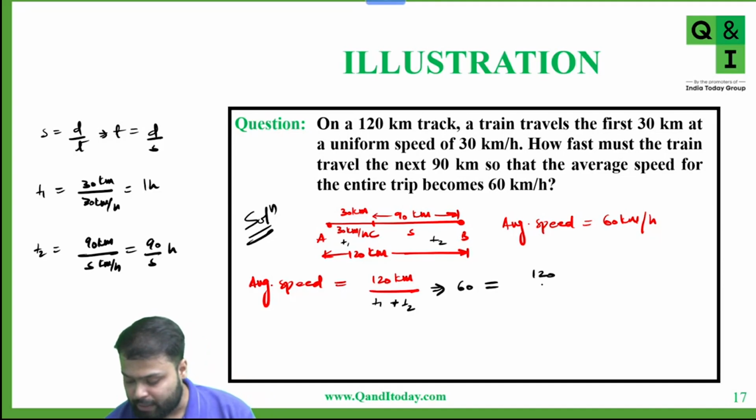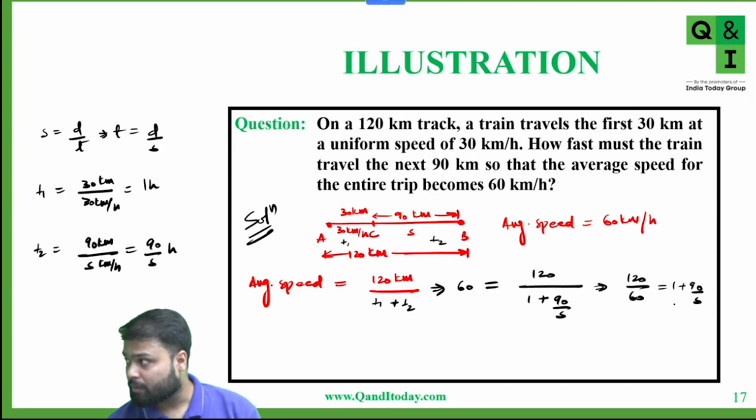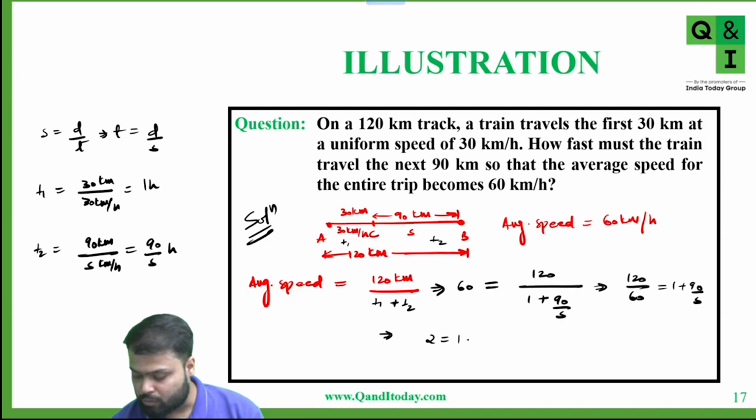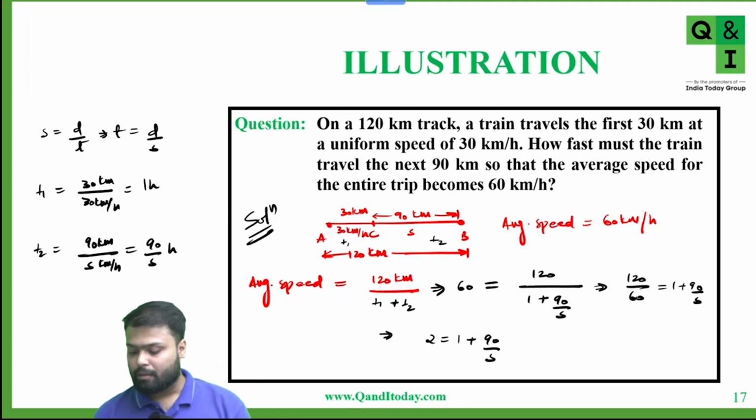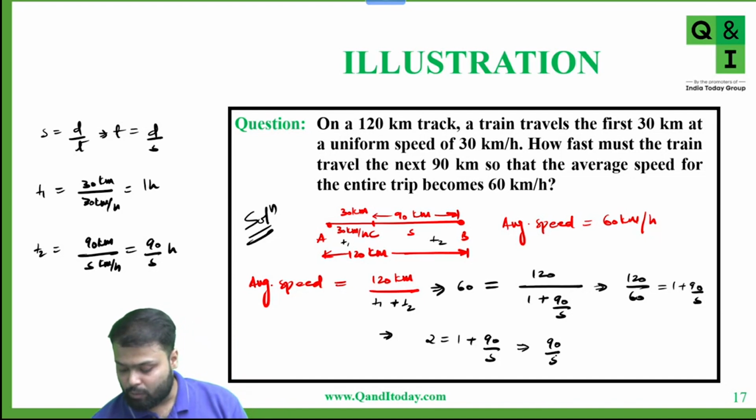This is equal to 120 upon T1, which is 1, plus T2, which is 90 by S. Okay. Now we can cross multiply. So this is 120 by 60 is equal to 1 plus 90 by S. Yes or no? Okay. So 120 by 60 is 2. So 2 is equal to 1 plus 90 by S. Any doubt? Here 90 by S is equal to 2 minus 1, which is 1. So S is equal to 90 kilometer per hour.